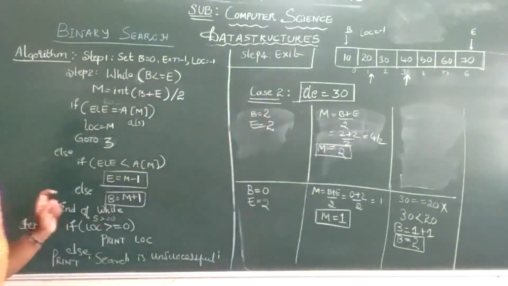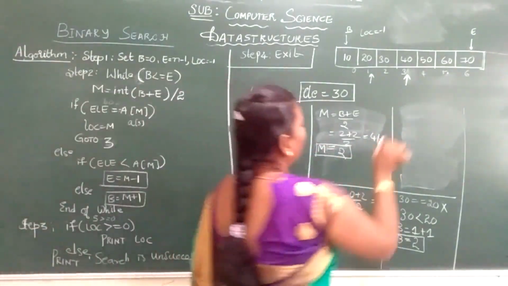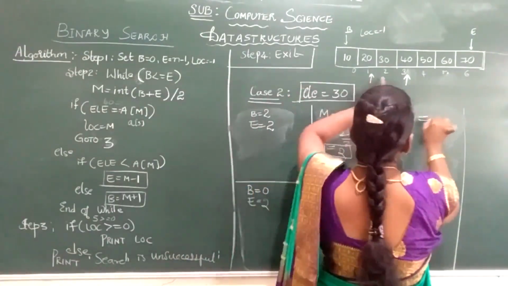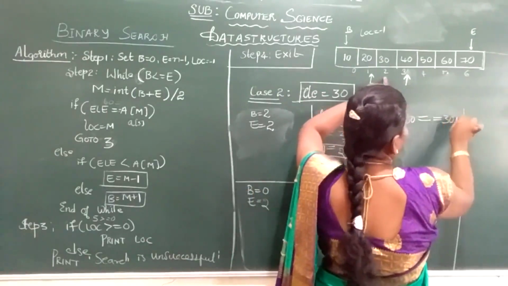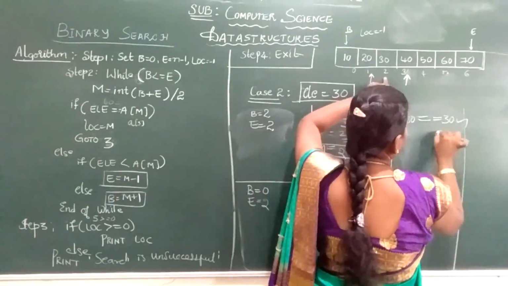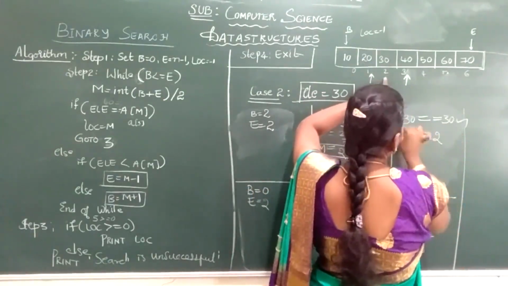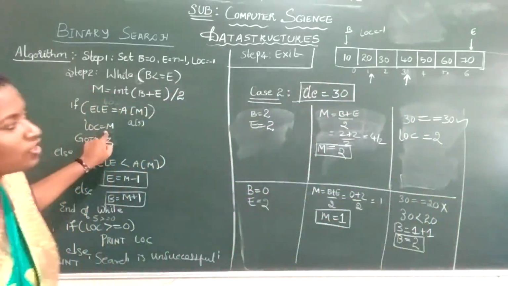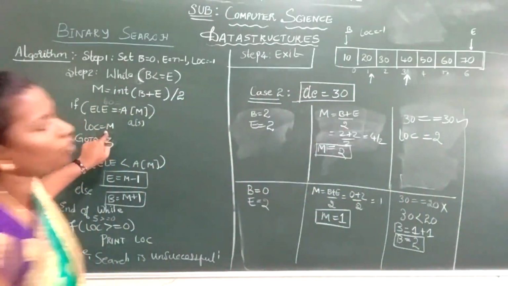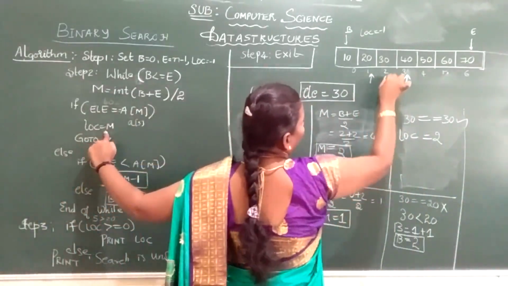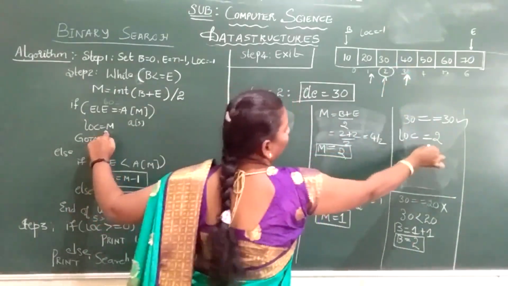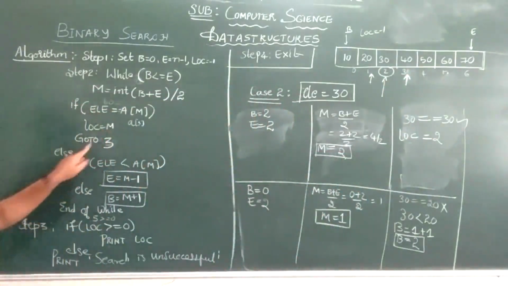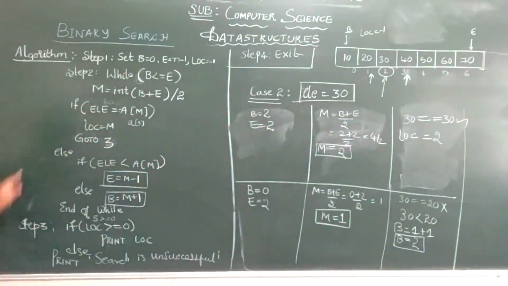Okay. Now you compare, is 30 equal to A of mid, that is 30? Yes, your condition is satisfied. At position 2, I am giving the 2 position to location. Why? Because here mid is what? 2. Your mid is now 2. So 2 I am giving it to location. So next go to step 3.